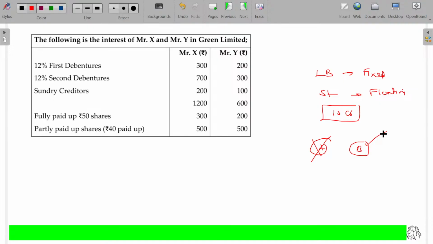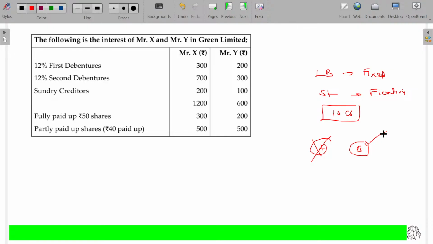In case of fixed charge, you have the charge only on the land and building. In case of floating charge, whatever asset moves out, they just release it, and automatically the new asset comes in. On that I will have the floating charge. That will be applicable only in the case of stocks. This is called floating charge. All the debenture holders have the floating charge, by default.